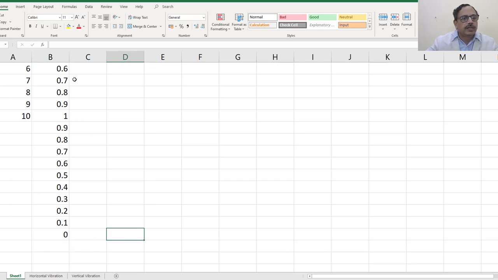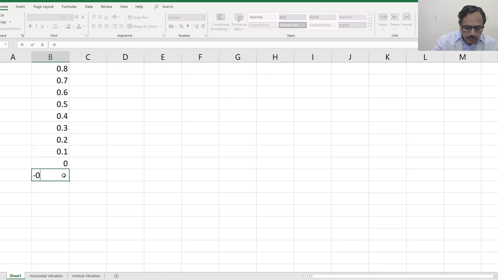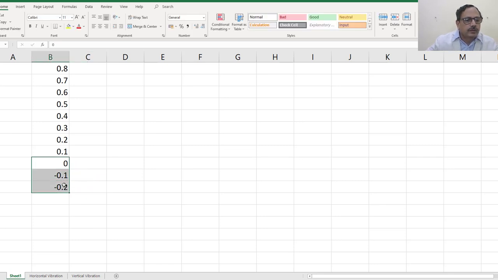So initially it has moved at 1 unit of time. Its position was at 0.1, then 0.2, 0.3, like that. It has gone up to 1 unit. Then it has started coming down again, sliding to the other side. It has come to the 0 position. Again, it's going to increase on the left hand side. So its position will be minus 0.1, minus 0.2, and so on. So this is going to continue till it is minus 1.